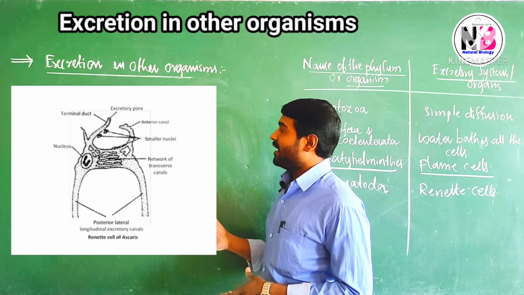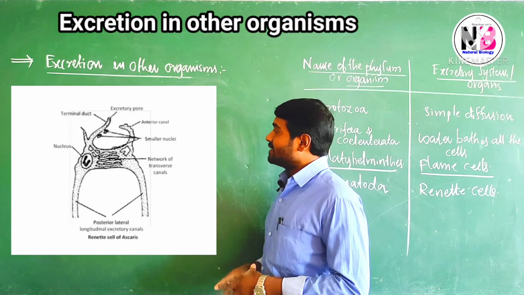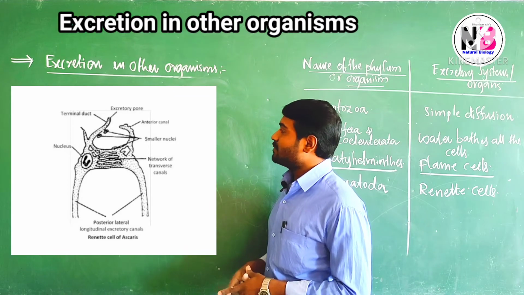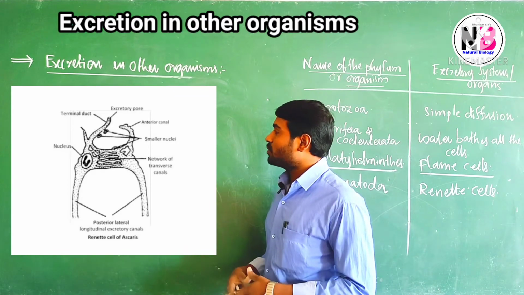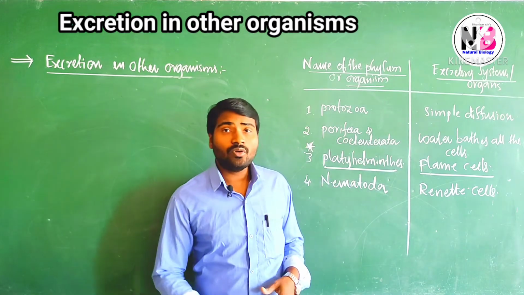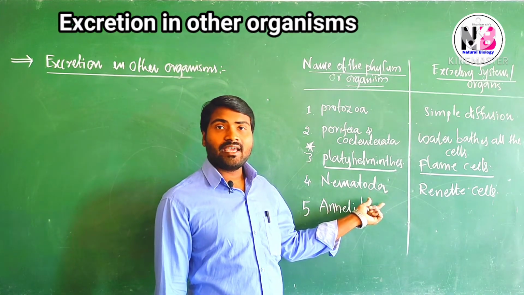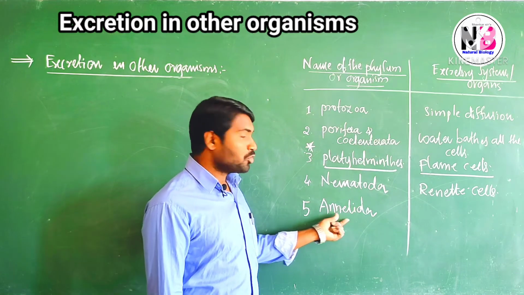So blood is entering into this cell, the Renette cell. In the transverse tubes, excretion takes place. Thereby, waste materials come out through the excretory pore. For nematodes, an example is Ascaris. Roundworms, pinworms. Come to Annelida.